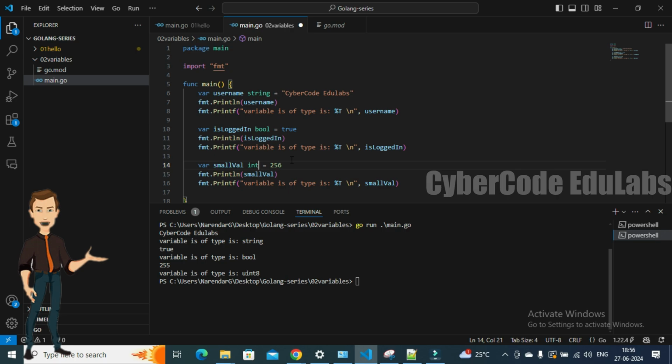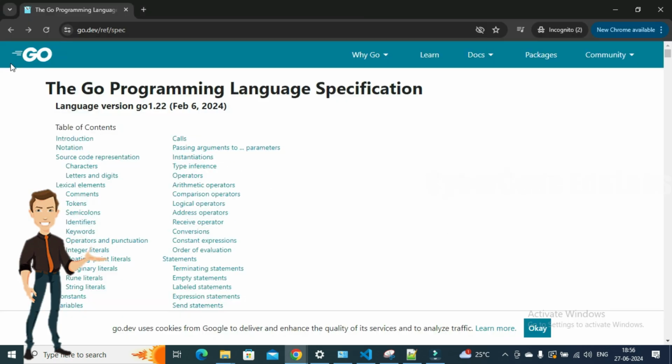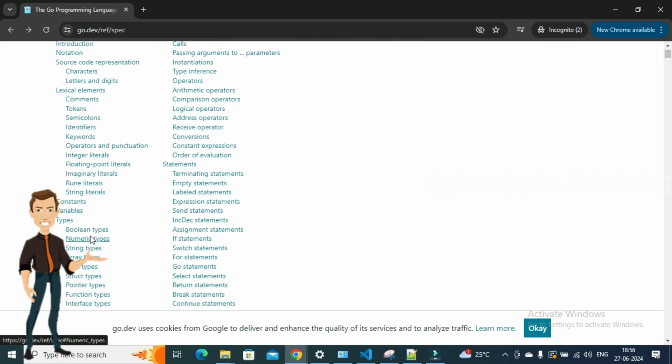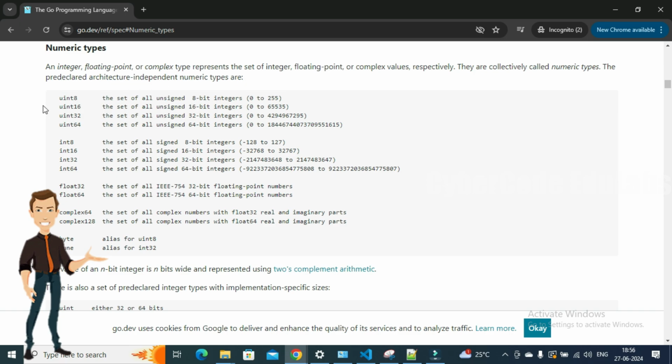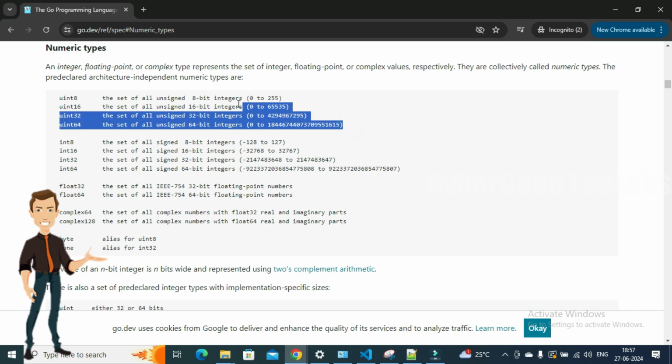If you look at the documentation, the Go programming language specification, just find the types and then the numeric types. Here you can see all the numeric types. For unsigned integer, the set of all unsigned 8-bit integers is 0 to 255. So the range mentioned here is up to 255. That's the reason that when we gave 256, it gave us the error back. Likewise, if you keep going, 16, 32, 64, obviously the range is going to increase.